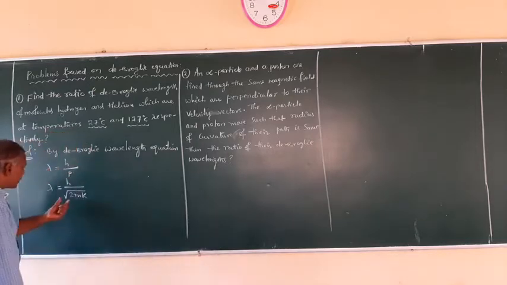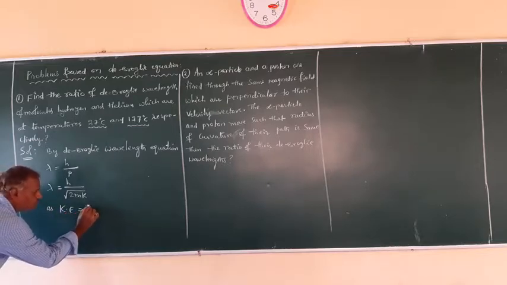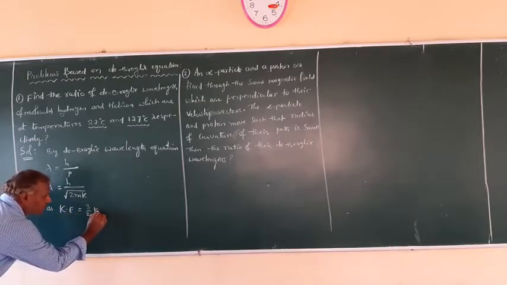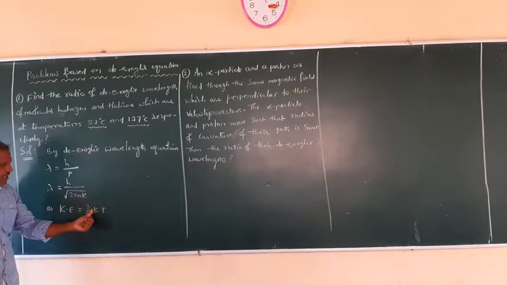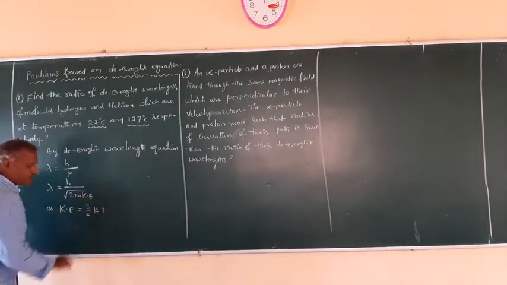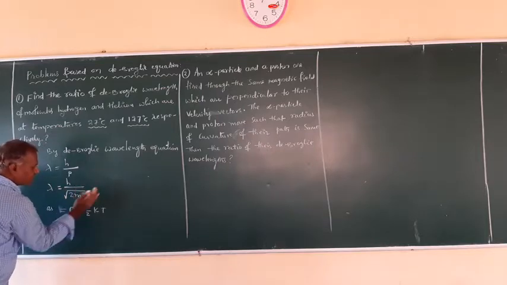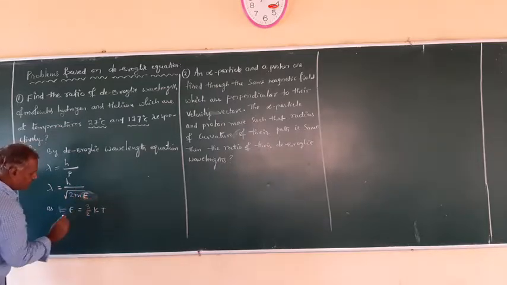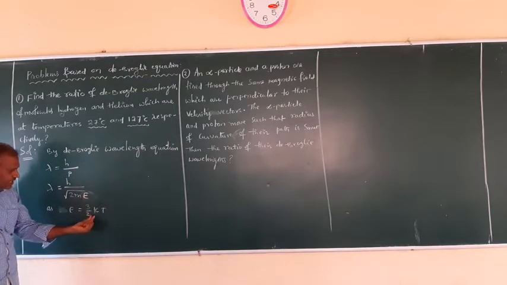Don't confuse this k with the kinetic energy; I can write the kinetic energy as E. So energy E is equal to 3 by 2 kT, and in place of E I can put this.